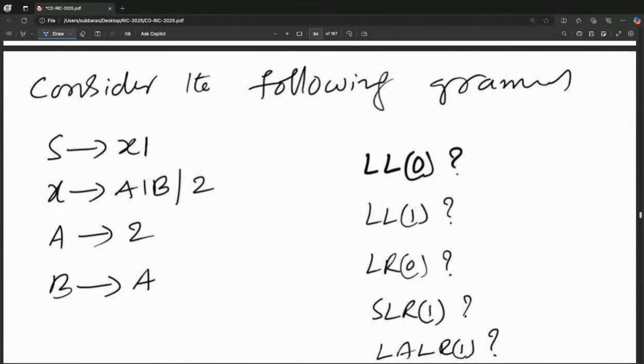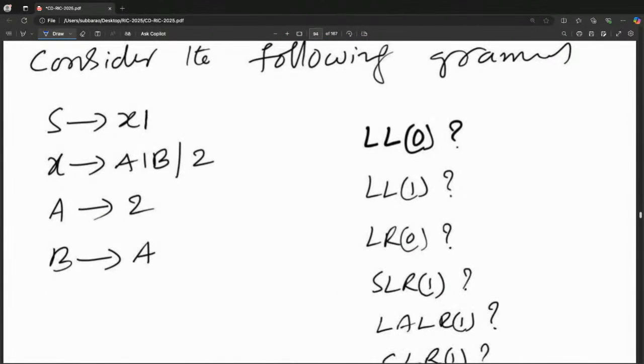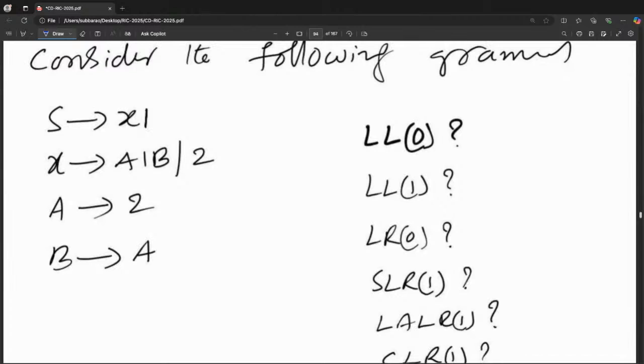Next one. Consider the following grammar. Some grammar is given. They are asking what this grammar is. So LL(0), you need not check also. It fails anyhow. There is no LL(0).